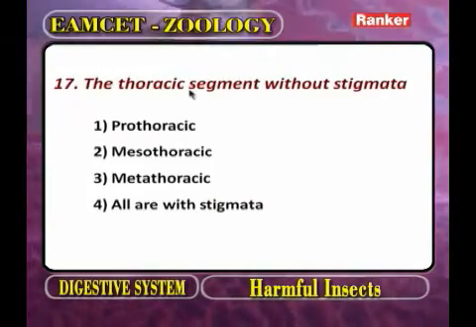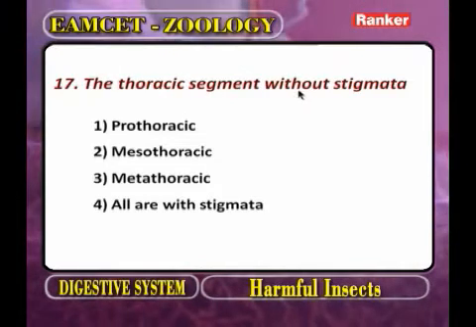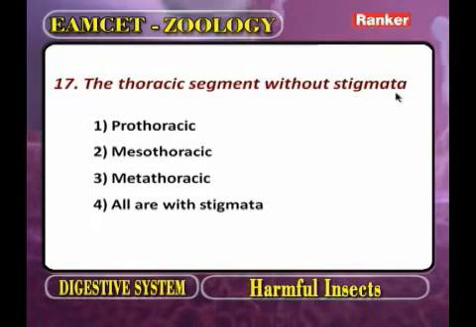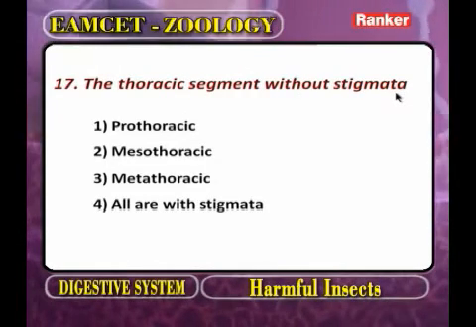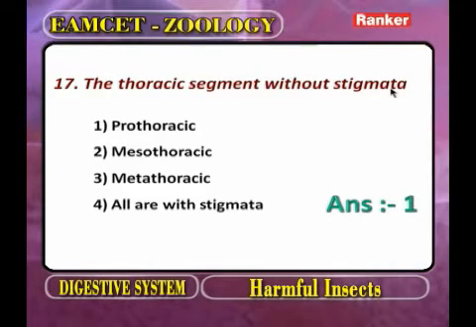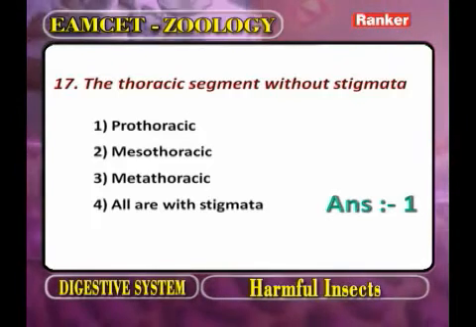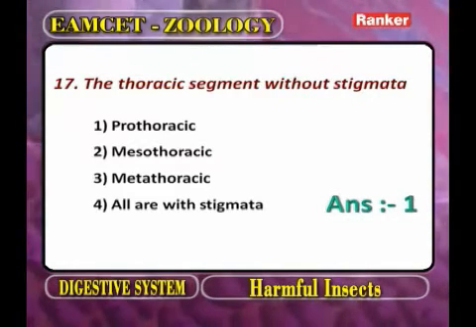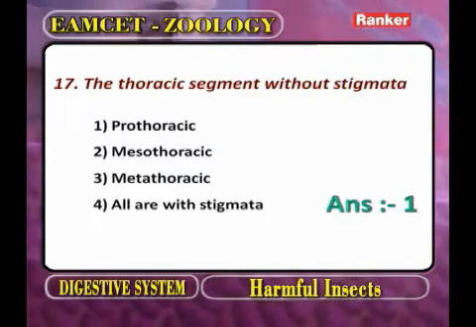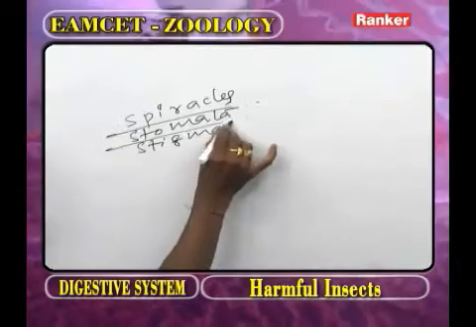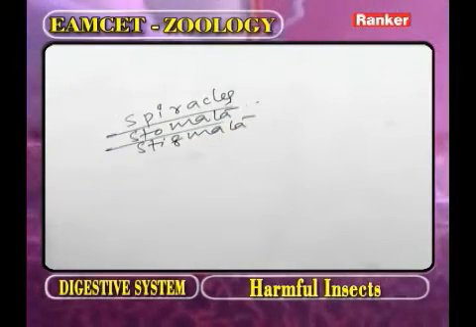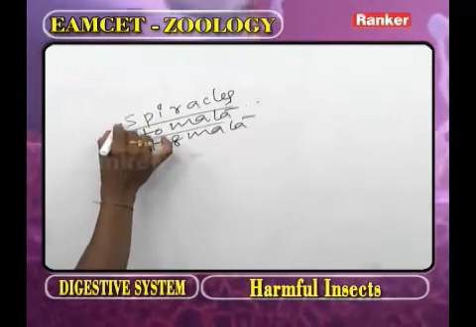The thoracic segment without stigmata. What is the other name of stigmata? Now in the body of insect, what are present? The spiracles. The spiracles are also called stomata. They are also called stigmata. Now what is the popular word for the other name of spiracle? The stigmata.